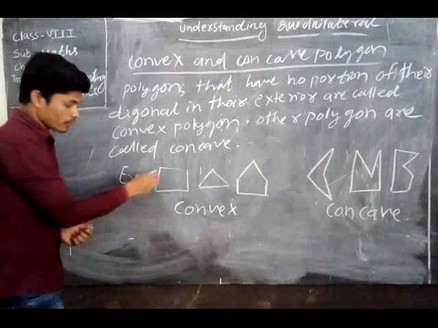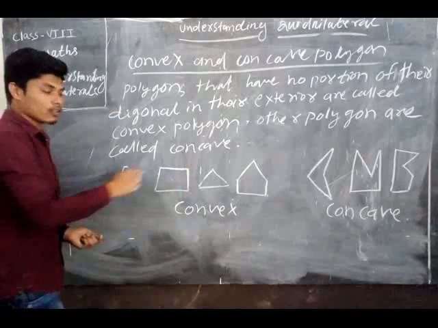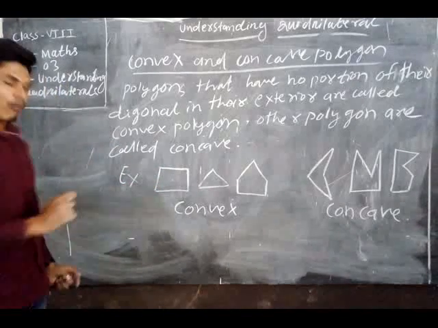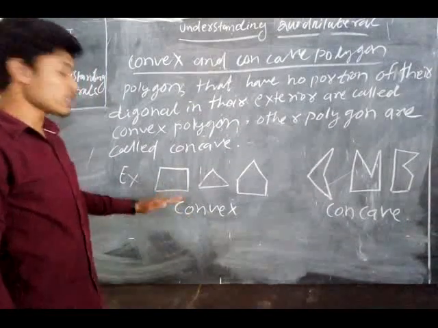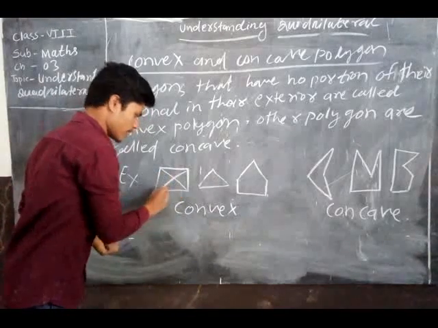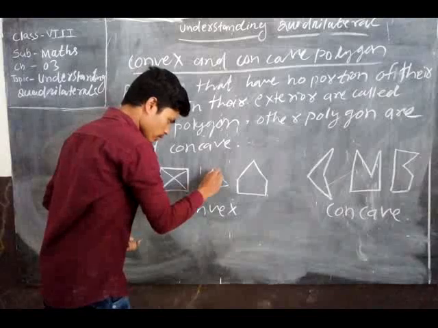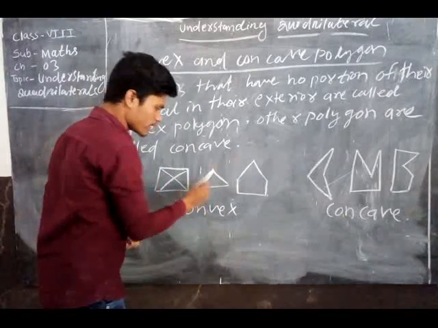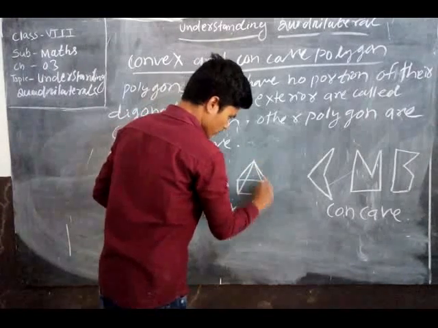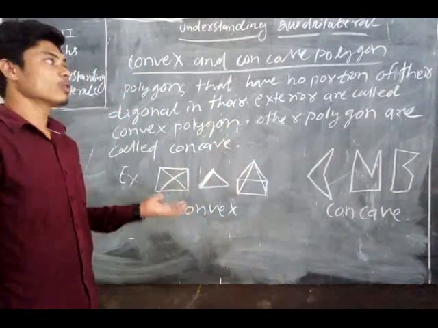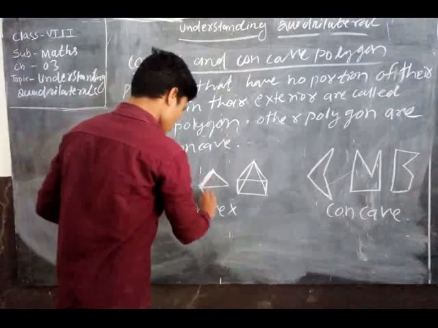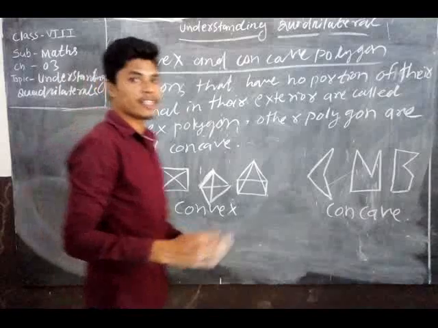Here see. When we draw diagonals in quadrilaterals, are all diagonals exterior or interior? Convex means what? When we construct the diagonals, all diagonals are inside, not outside. Here also we draw a diagonal, inside or outside? Inside. Here also inside. That means convex means the diagonals can be constructed inside.